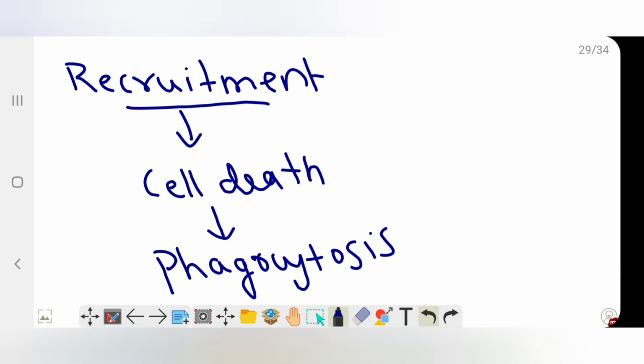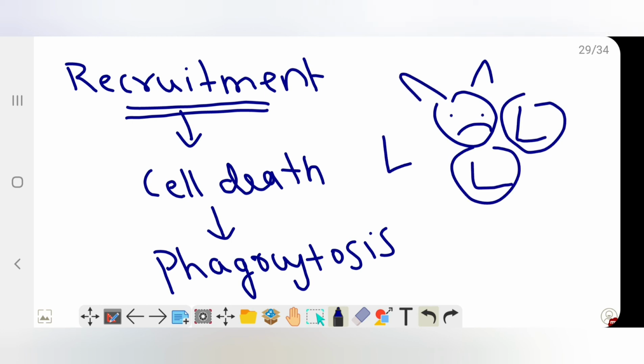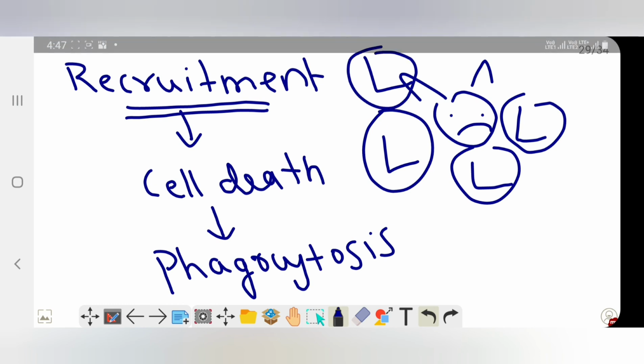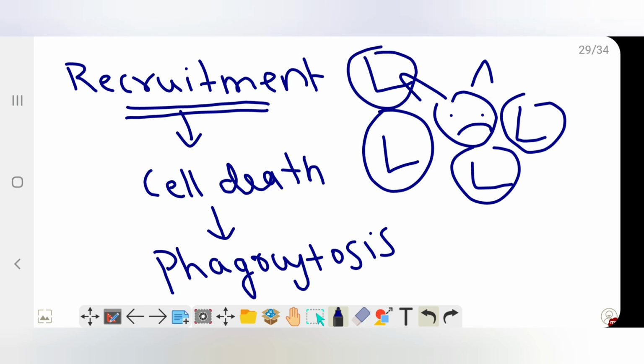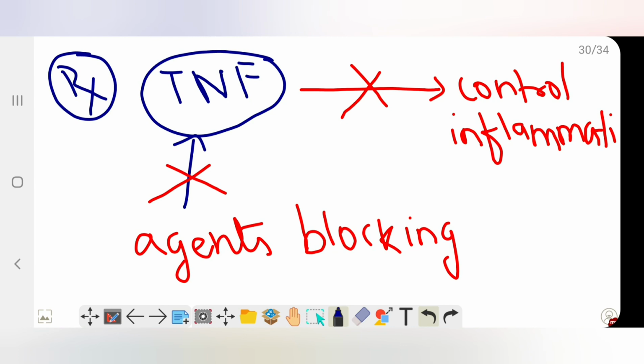Now the leukocytes are recruited. Here is the offending agent. Leukocytes are recruited around it by the process of migration, transmigration, and chemotaxis. So all are near the infectious agent. Now they will destroy this infectious agent by the process known as phagocytosis. We'll see phagocytosis in detail in the next lecture.